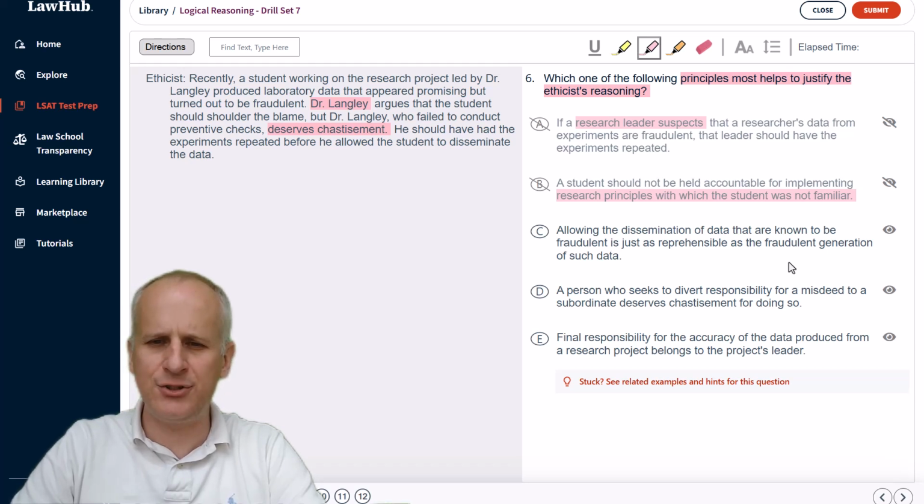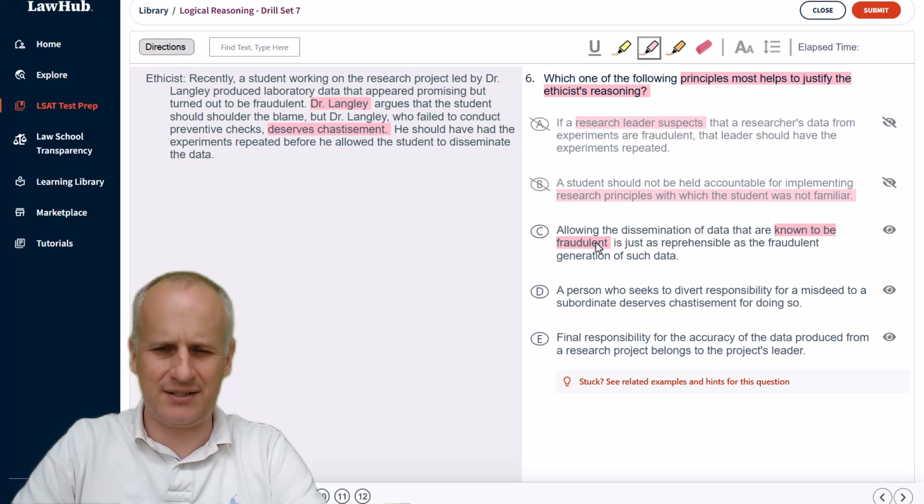Then choice C, allowing the dissemination of data that are known to be fraudulent is just as reprehensible as the fraudulent generation of such data. Well, again, we don't know that Dr. Langley was aware that the data was known to be fraudulent at the outset. Similarly, this says that the generation is just as reprehensible as disseminating it, which again, the student did the dissemination. So there's a couple of reasons we can eliminate choice C through a close read, and we can highlight that issue of fraudulence or the idea of who was disseminating the data. Either is going to allow us to eliminate it.